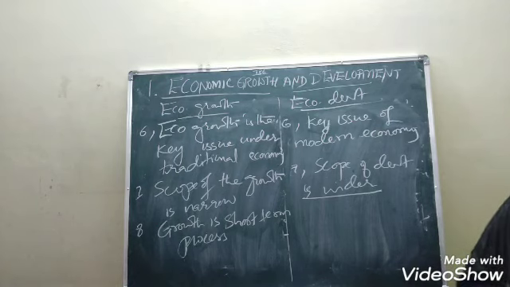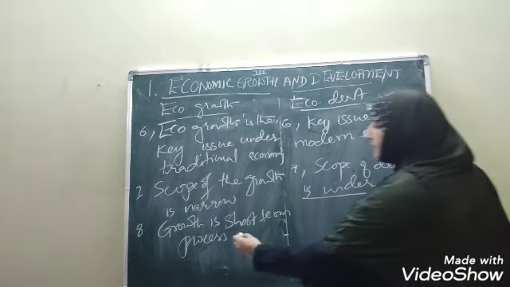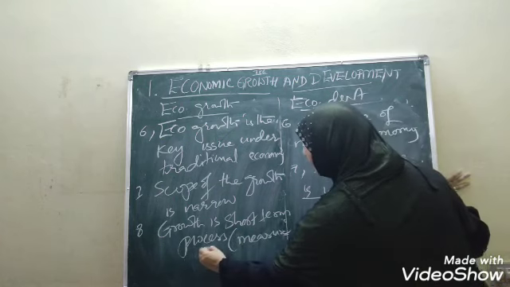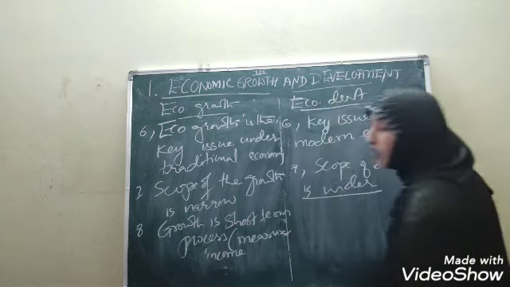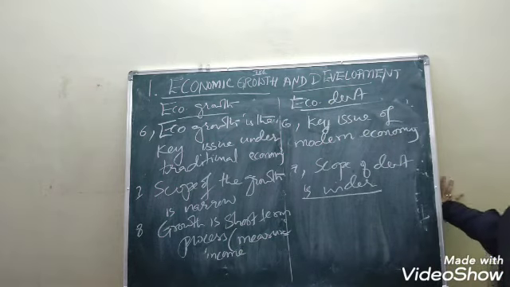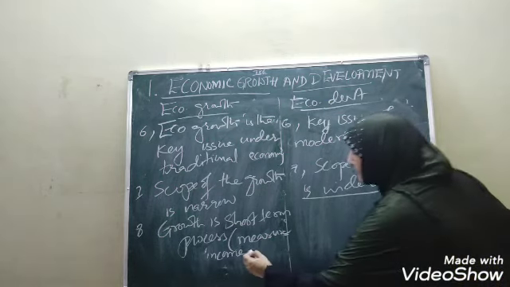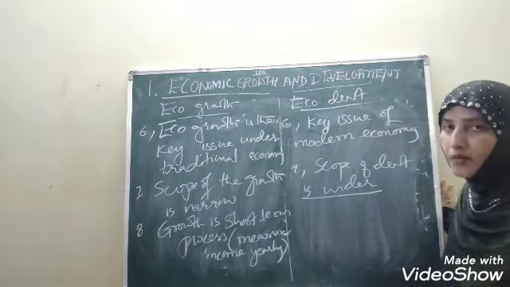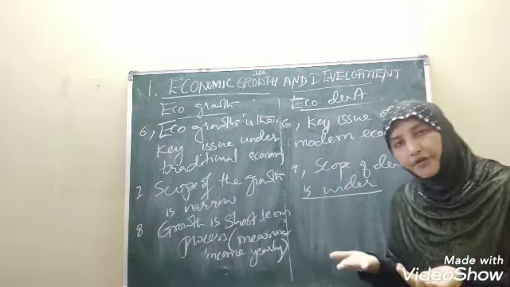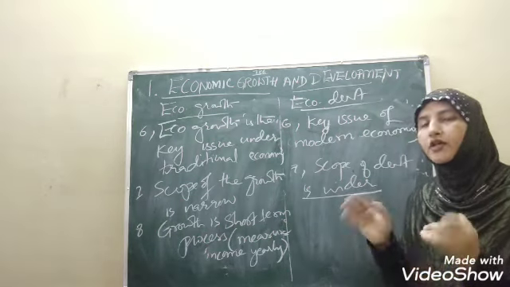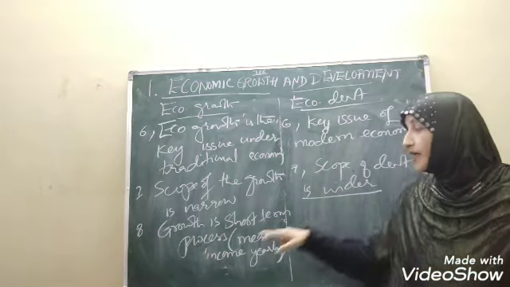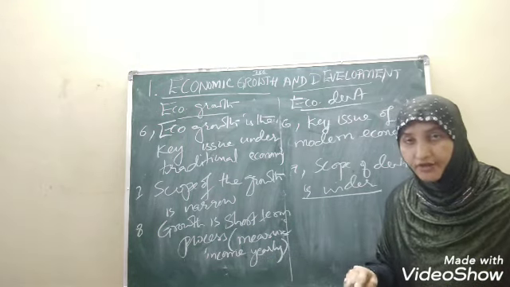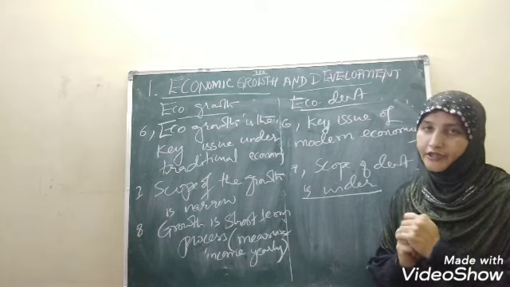Because we measure income in growth, we measure income on a yearly basis. Every year we measure growth on the basis of the increase in income, increase in output, increase in production. Every year it changes.